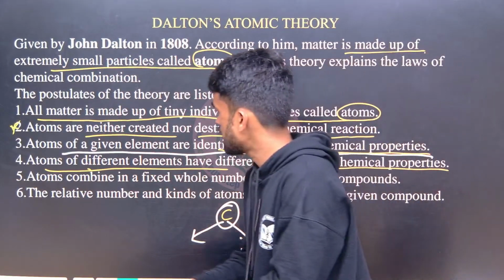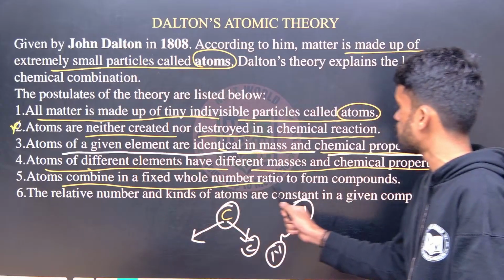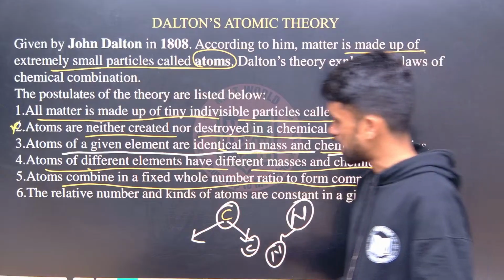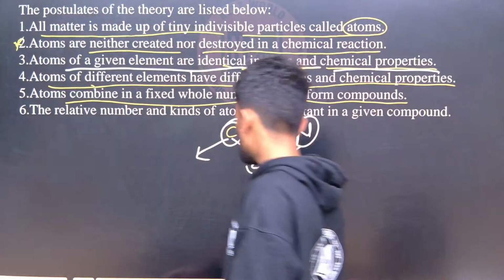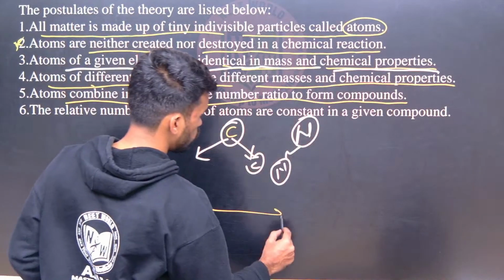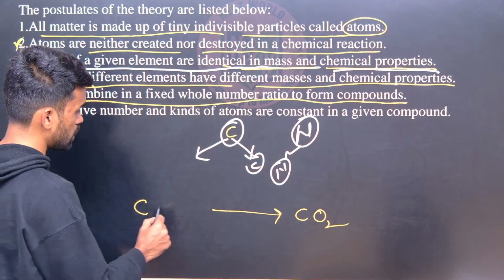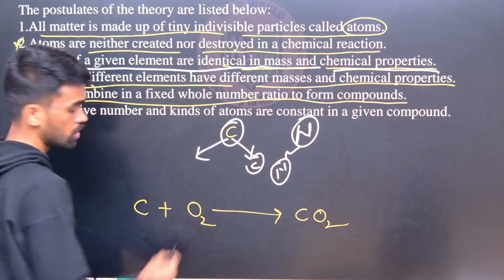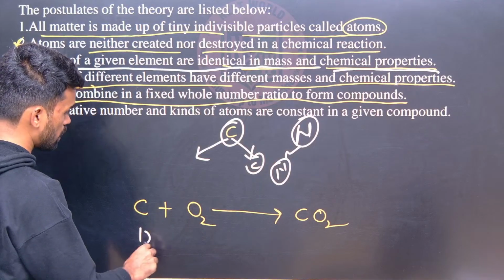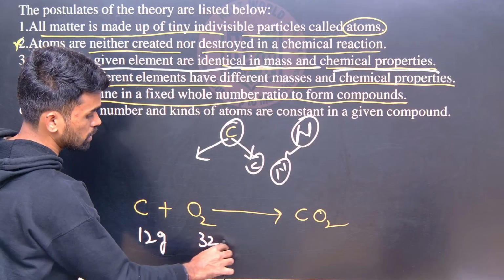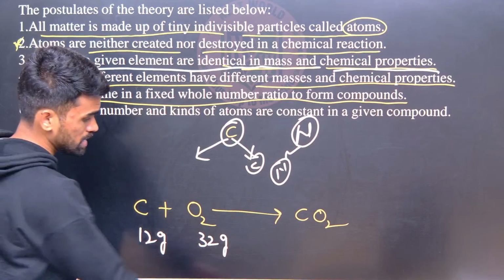Next, atoms combine in fixed whole number ratios to form compounds. For example, in order to form CO2, we have a fixed mass of oxygen and carbon. So 12 grams of carbon is required for reacting with 32 grams of oxygen. So what is the fixed ratio here?